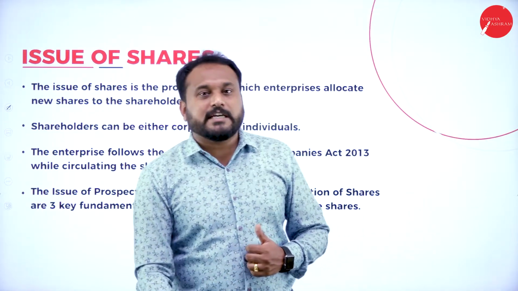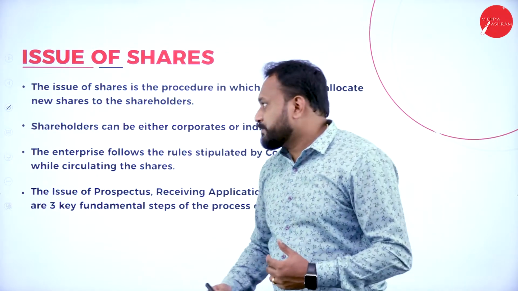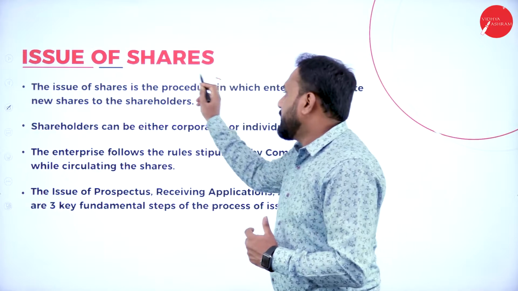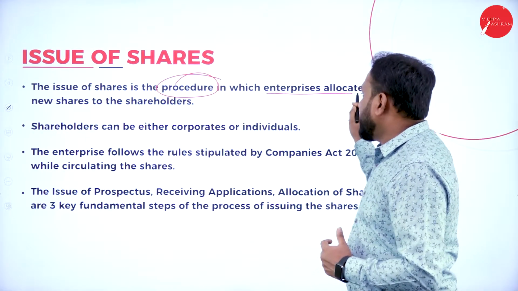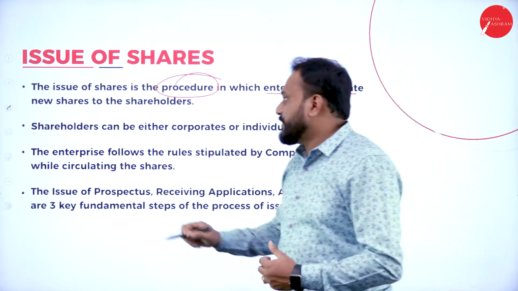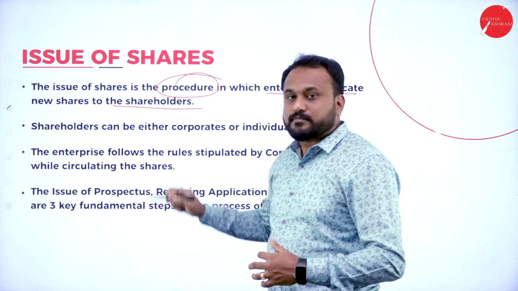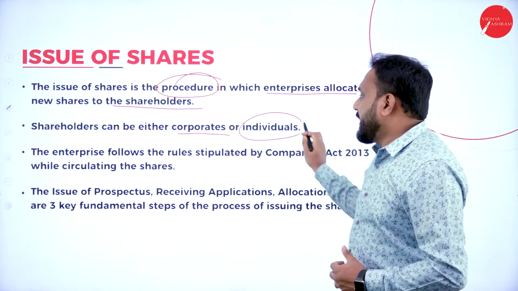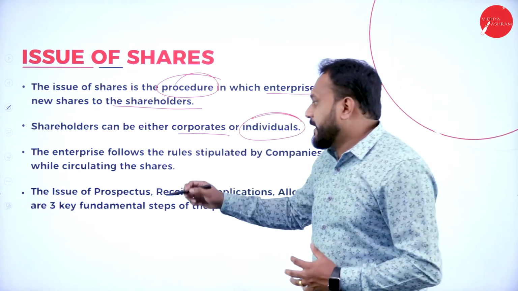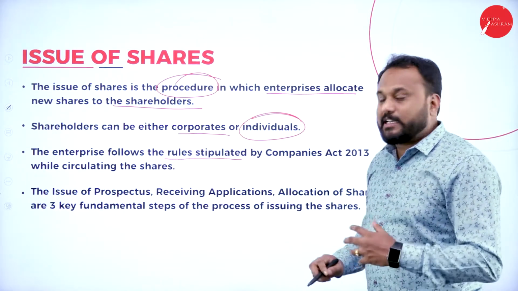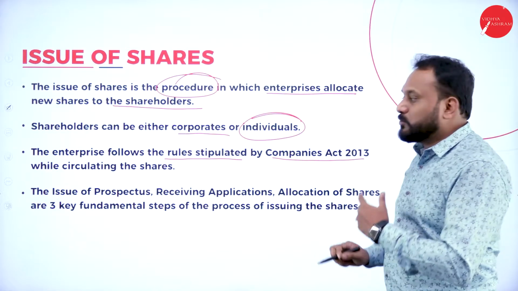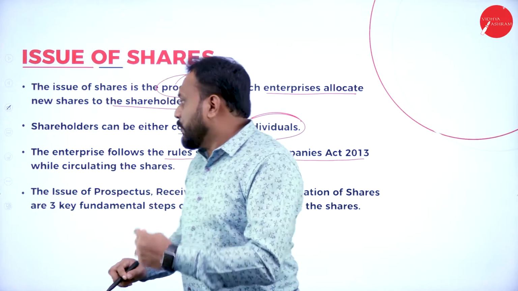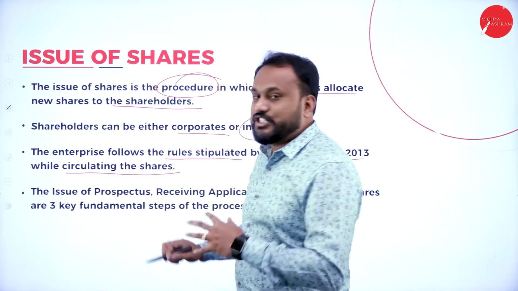Now when we go with the issue of share, what exactly happens? The issue of share is the procedure. What is it? It's the procedure in which enterprise allocate the new shares to the shareholders. Shareholders can be either corporate or individuals. So the enterprise follow the rules stipulated by Companies Act 2013. What is it? The Companies Act 2013, while circulating the shares.